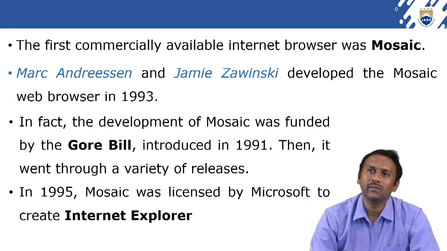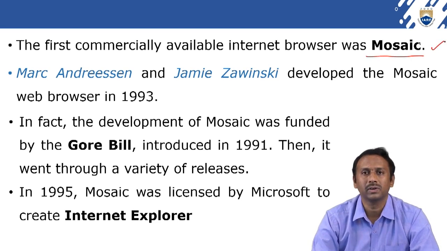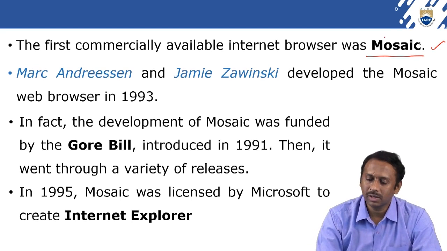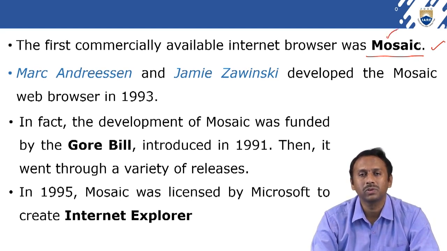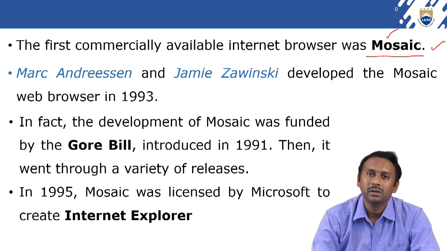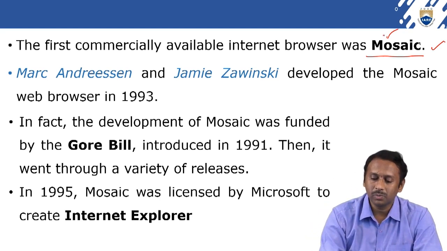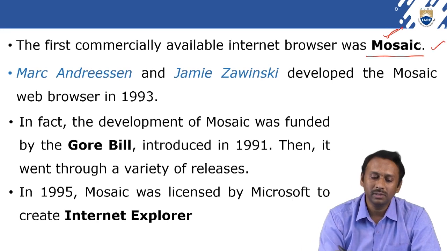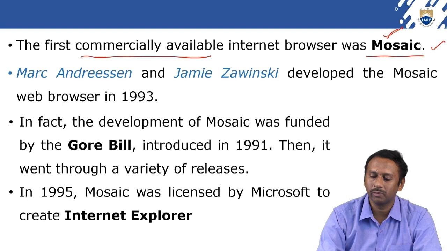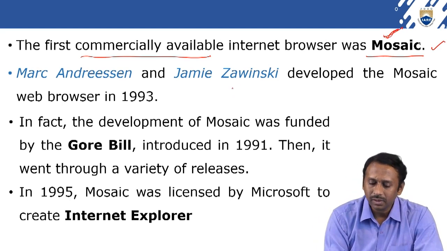The first commercially available internet web browser was Mosaic, and this is the commercial one. If you search on the internet or in many books, sometimes you will find Mosaic as the first web browser, somewhere you will find Nexus, and somewhere Netscape. Netscape was renamed as Nexus, but Mosaic is also a first web browser, and it is commercially available. The first commercially available web browser is Mosaic.